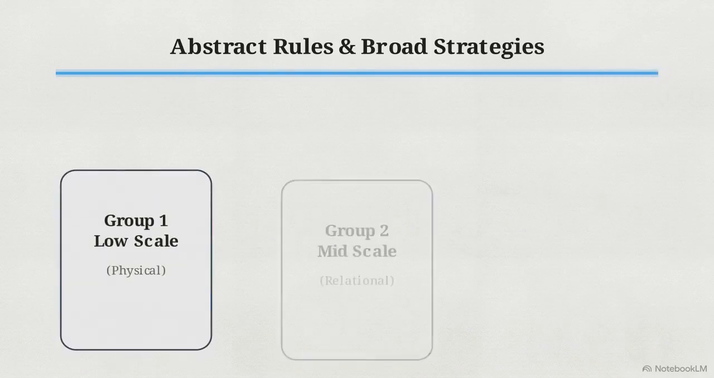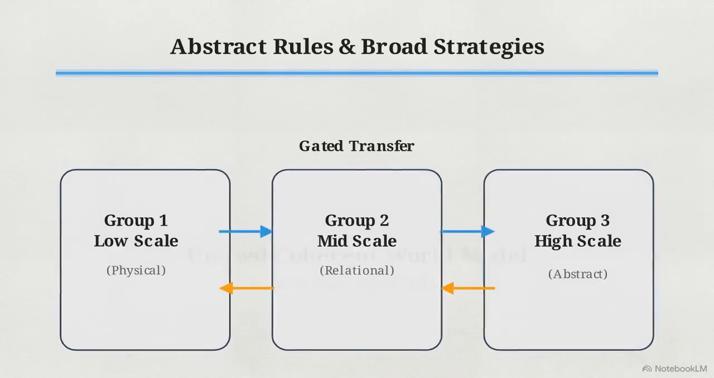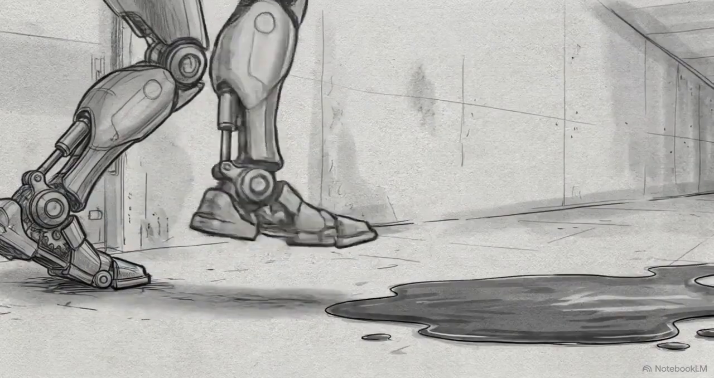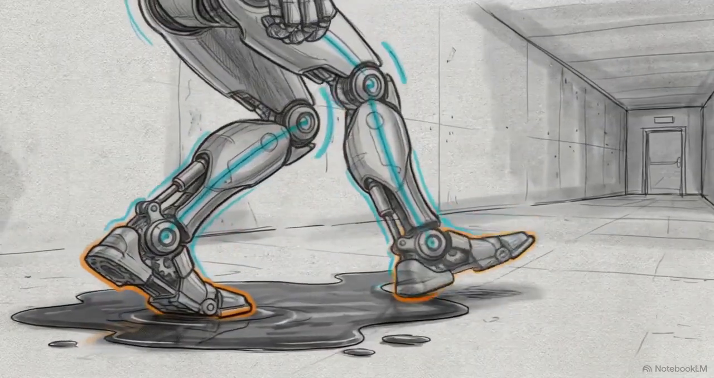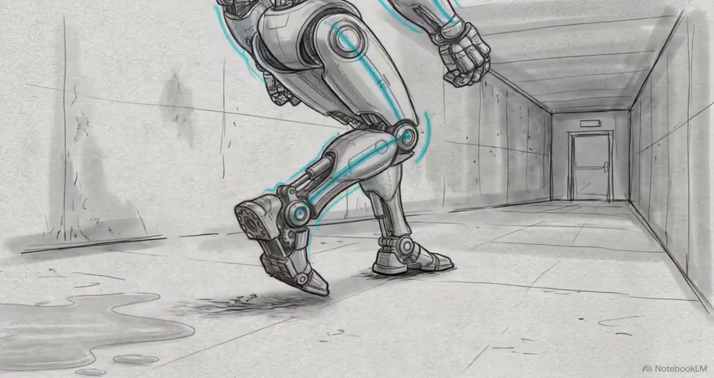To prevent these groups from turning into isolated knowledge silos, interscale adaptation relies on gated bidirectional matrices. This allows critical information to transfer between adjacent scale groups, maintaining coherence across the hierarchy. This dual adaptation mechanism allows a robot to instantly relearn the physical friction of a newly slippery floor, without forgetting its high-level objective to leave the room.